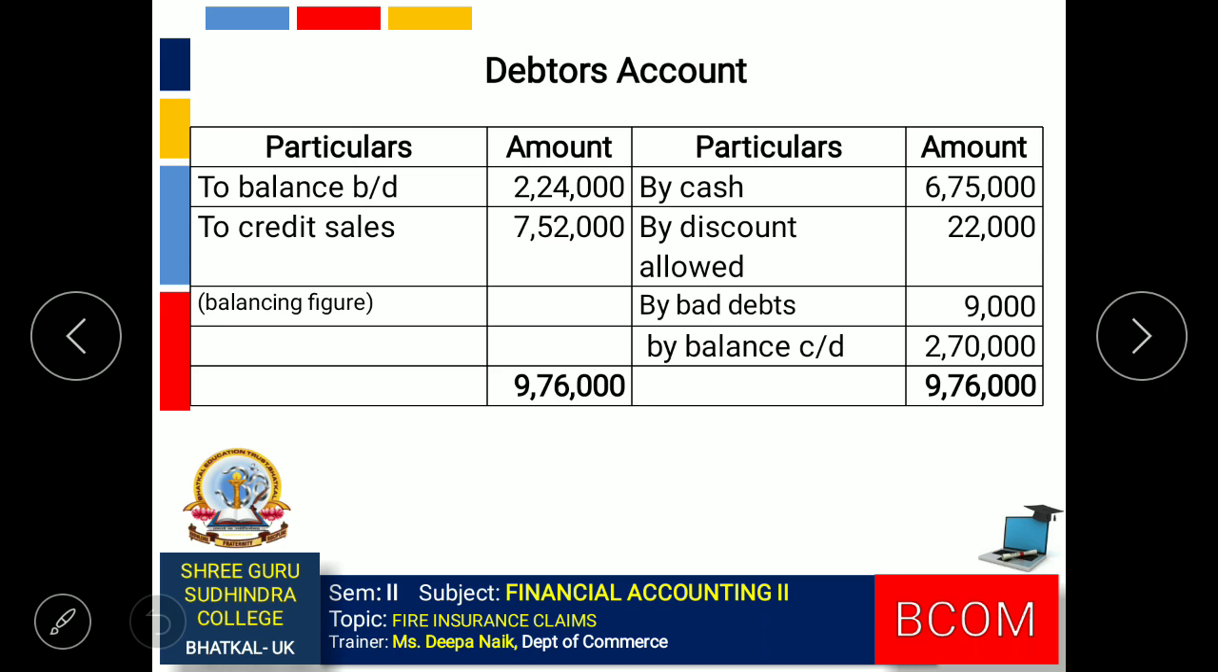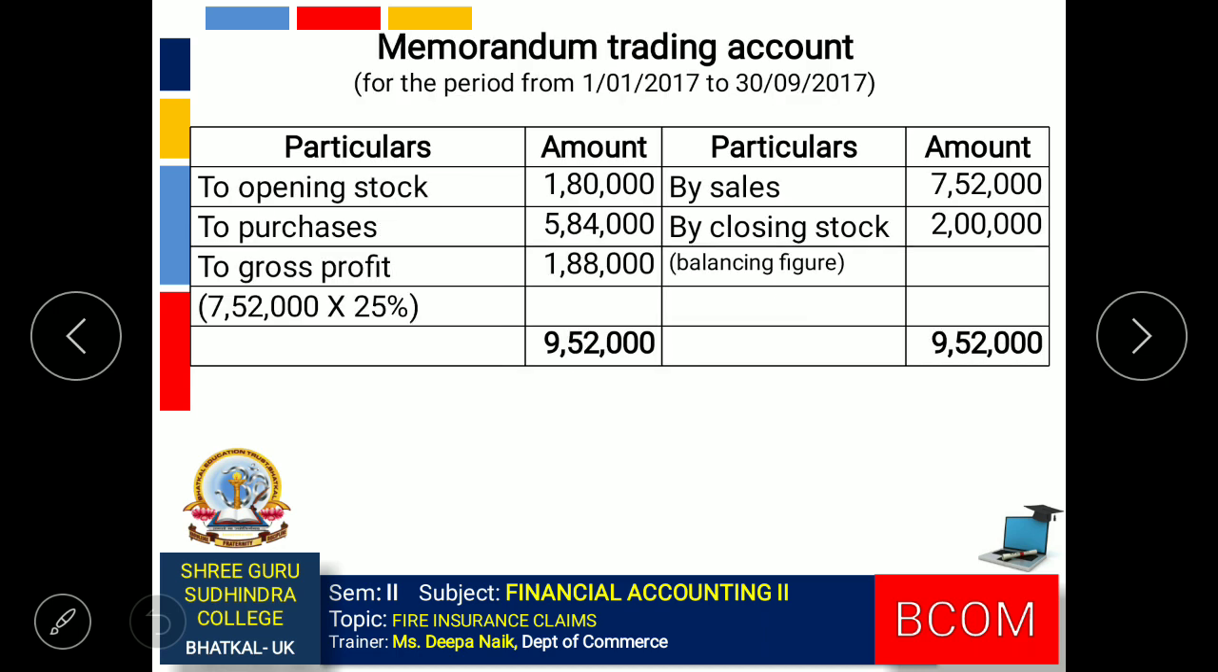We close the account and transfer the difference on the debit side. So we now get the amount of sales, 7,52,000. So we now have the information on sales. We can prepare the memorandum trading account. Make all the entries as per the information given in the question: opening stock, purchases, and sales we have found out by preparing the debtors account.